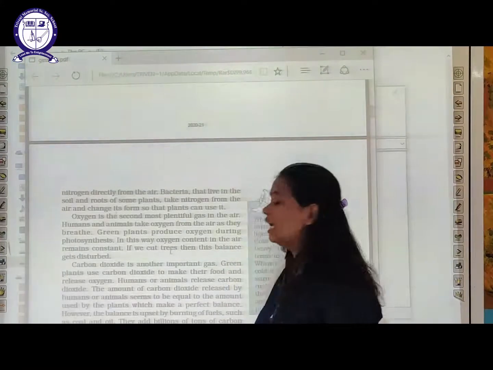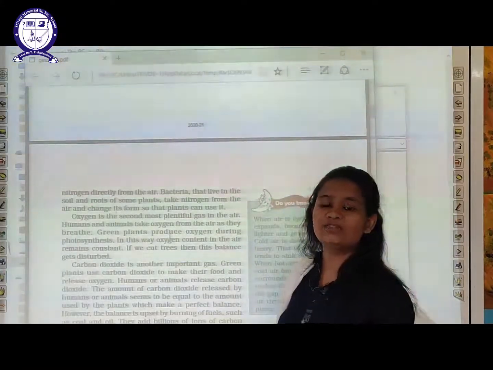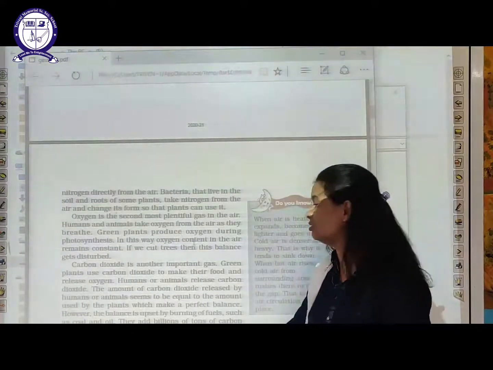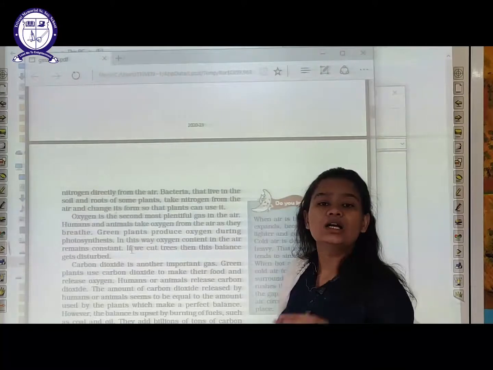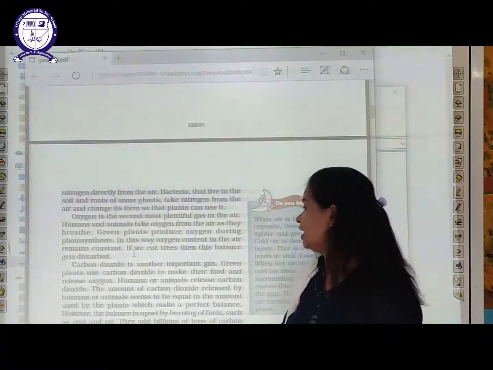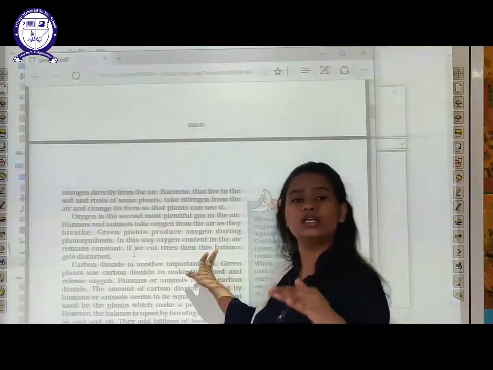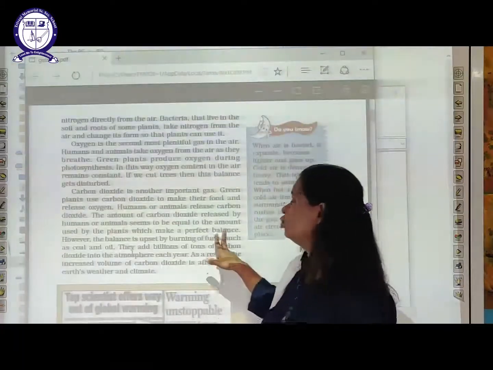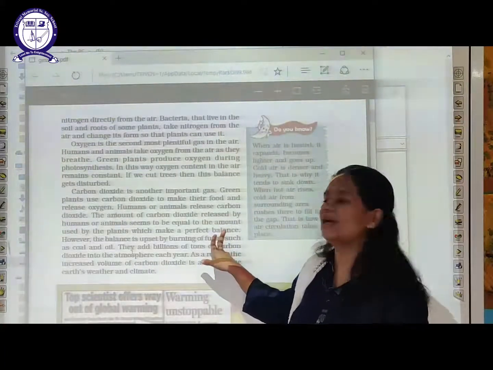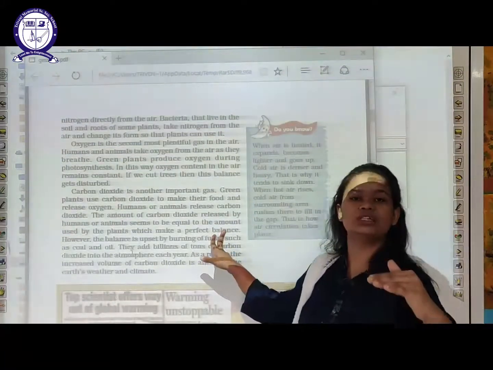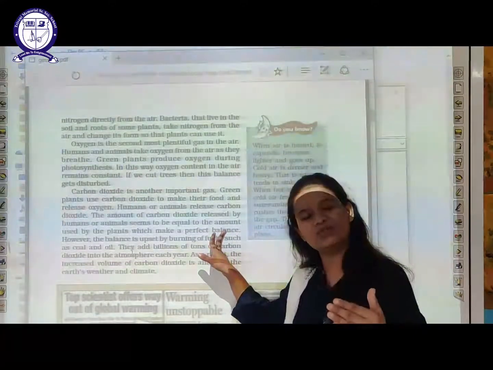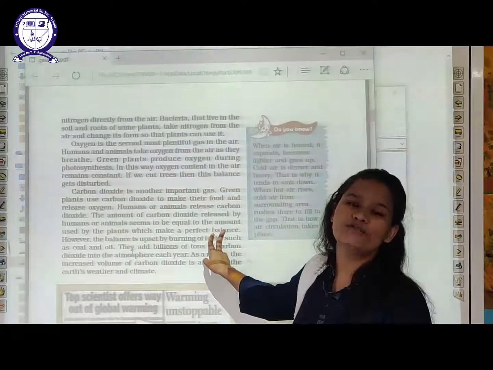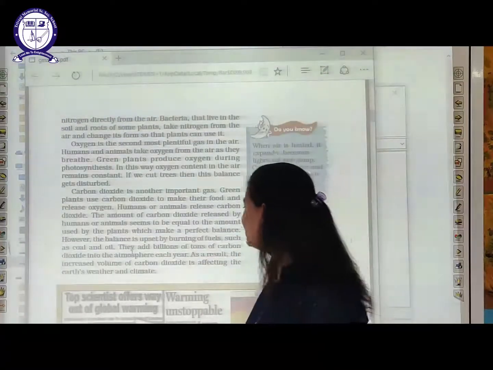Nowadays you are seeing that for making buildings and roads, we have started cutting trees. That is why the balance got disturbed. So we need to stop cutting trees if we want to ensure perfect balance, if we want to ensure that both plants and human beings are satisfied with their needs, that is, the need for oxygen and carbon dioxide.